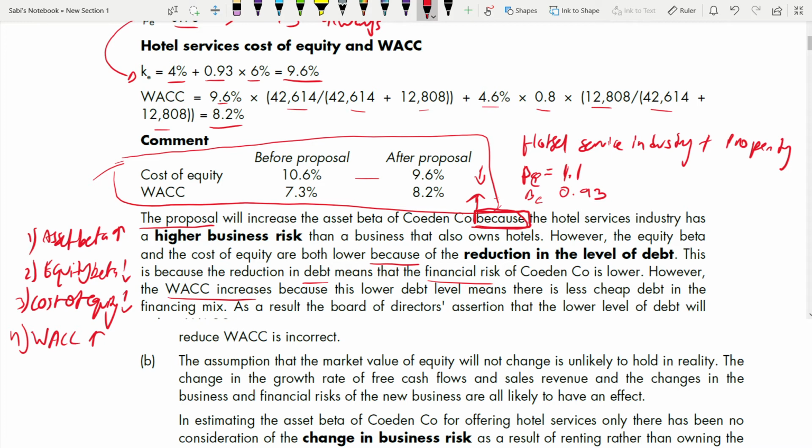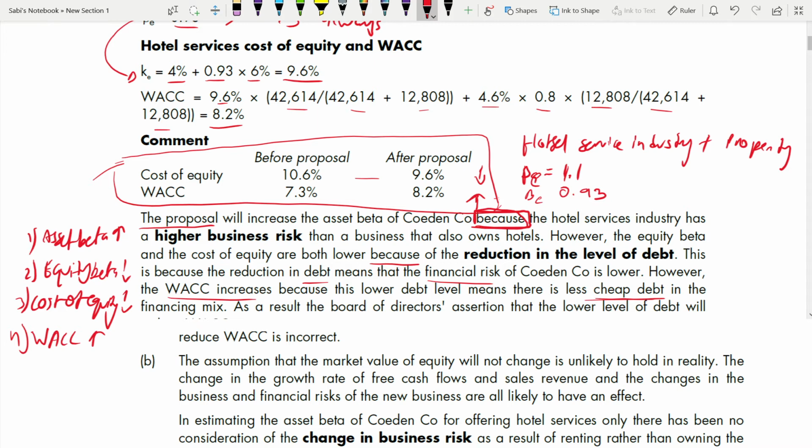We are losing that tax advantage now, because equity has nothing to do with tax. It is not tax deductible, but debt can be because of the interest. So less cheap debt in the financing mix. We don't have much debt now. That's why WACC increased. All these things you have to know.